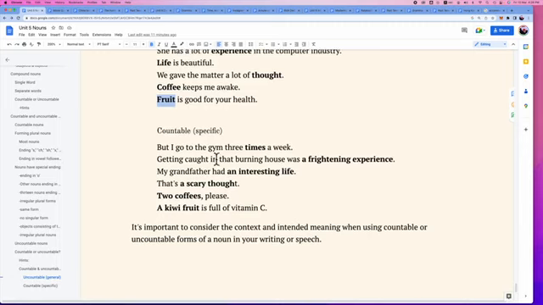For example, I go to the gym 3 times, or the burning house was a frightening experience. Grandfather had an interesting life. That's a scary thought. 2 coffees, please. A kiwi fruit is full of vitamin C.